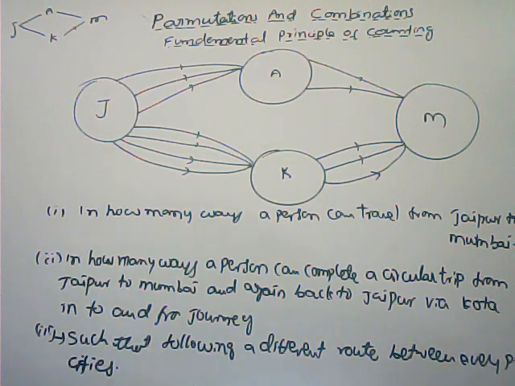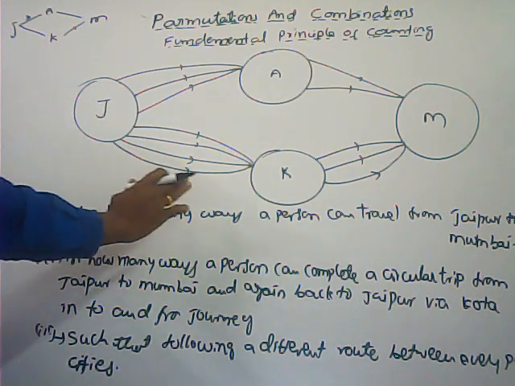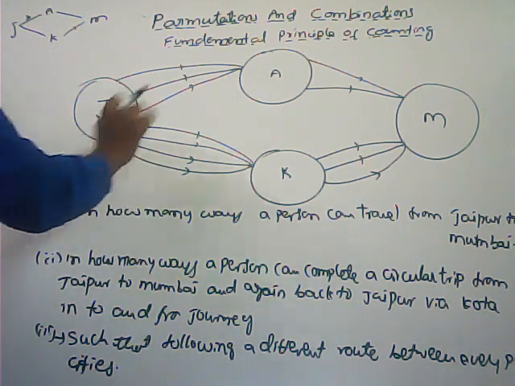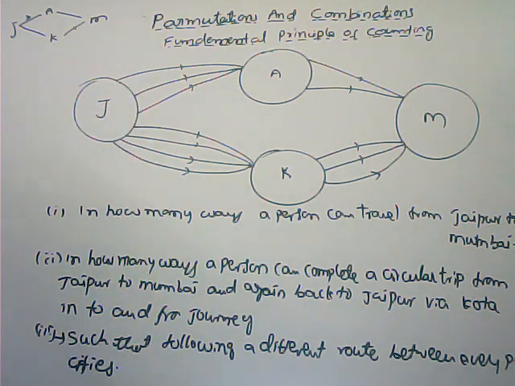Jaipur to Ahmedabad, how many ways are there? Here three routes are there, three ways to reach Ahmedabad. And in how many ways can a person travel from Jaipur to Mumbai? What is the question here? Jaipur to Mumbai. Jaipur to Ahmedabad, three ways are there. This is not yet completed, that work has not yet been done.